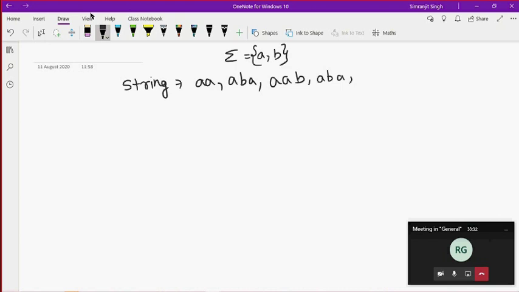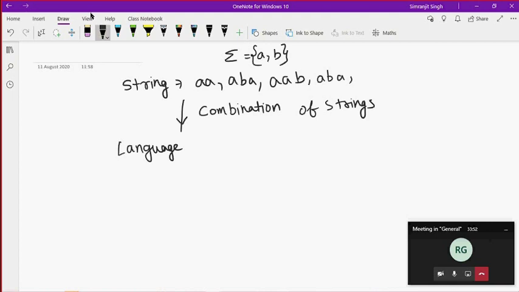After that, I want a certain combination of these strings. The combination of these strings is called a language. A language is also called a subset of strings. The strings can be anything, a very vast number of strings, but I just want a certain number of strings.